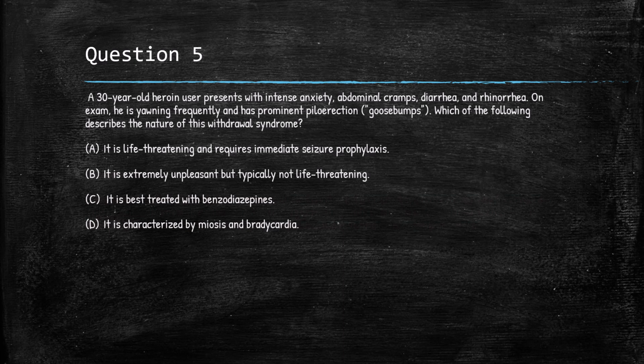Question 5. A 30-year-old heroin user presents with intense anxiety, abdominal cramps, diarrhea, and rhinorrhea. On examination, he is yawning frequently and has prominent piloerection, which is goosebumps. Which of the following best describes the nature of this withdrawal syndrome?